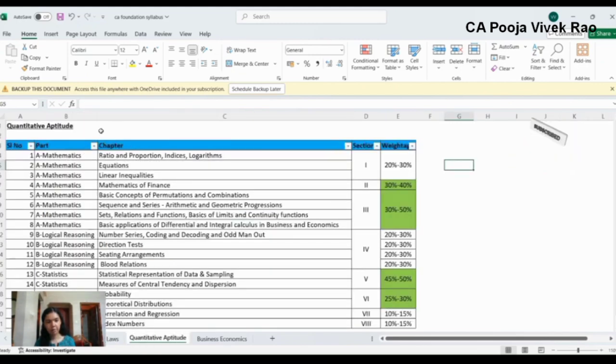Now coming to quantitative aptitude, this has 3 sections. Section A mathematics, which is for 40 marks. Section B logical reasoning, which is for 20 marks. And section C statistics, which is for 40 marks. So first we will see mathematics.